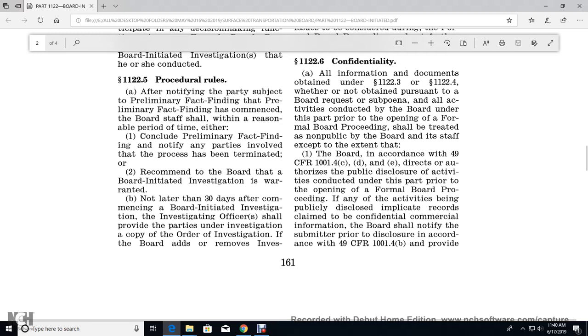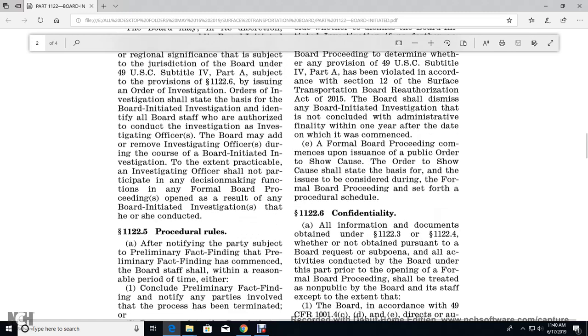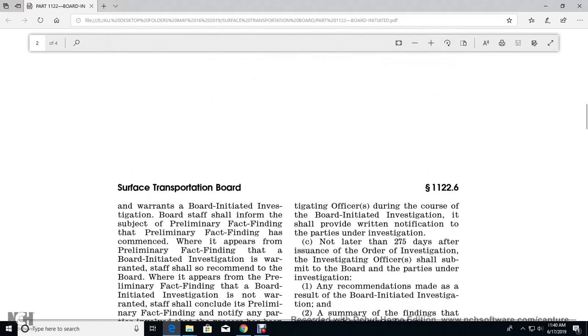The investigating officer shall provide the parties under investigation a copy of the order of investigation if the board adds or removes investigation. The investigating officer, during the course of the board initiated investigation, shall provide a written notification to the party of the owner of the investigation no later than 275 days after the issuance of the order of investigation.